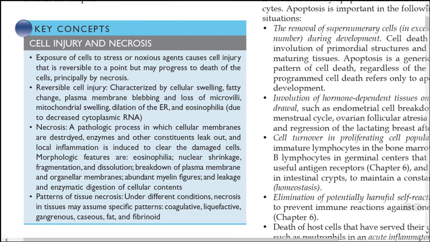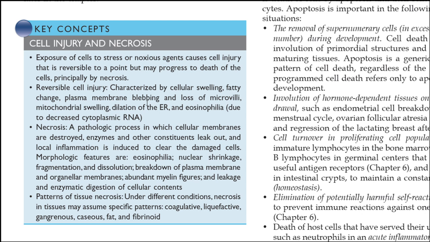So necrosis is a pathological process in which cellular membranes are destroyed. This portion is very important. In reversible cell injury, which we discussed earlier, plasma membrane blebbing will occur, then loss of microvilli, mitochondrial swelling, dilation of the endoplasmic reticulum, and eosinophilia. Whereas necrosis is of various types: coagulative, liquefactive, gangrenous, caseous, fat, and fibrinoid.